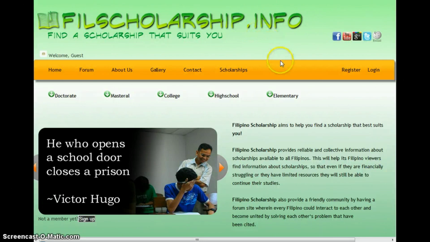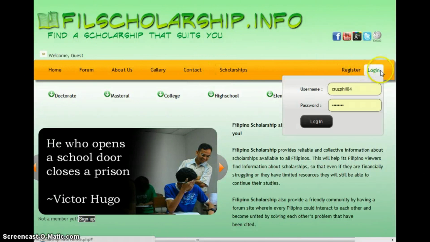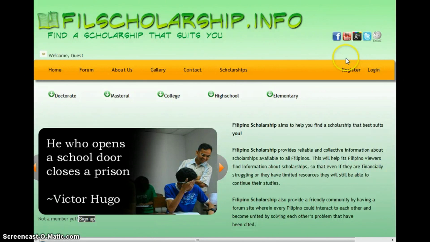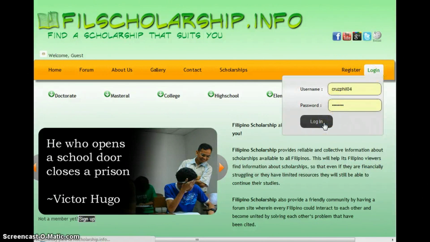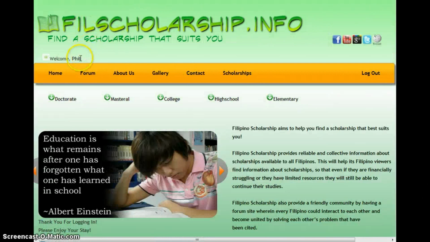Now, let's go to the main navigation bar. The main navigation bar consists of the Home tab, the Forum tab, the About Us tab, the Gallery tab, the Contact tab, the Scholarships tab, the Register tab, and the Login tab. As a note, when you log in to your account, these two will be hidden, and a Logout tab will appear, like this one. And as you can see, the welcome guest here has changed to Welcome Phil, and Phil is an administrator, and the two tabs here have been hidden, and Logout is changed.